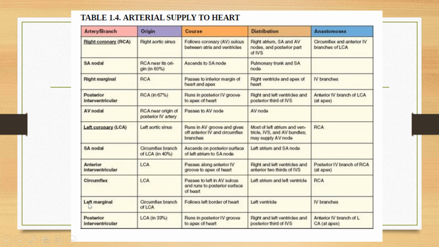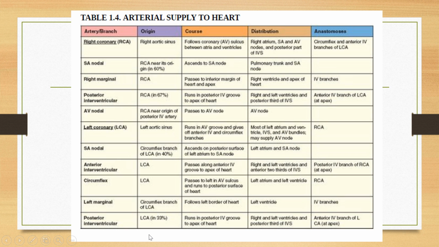Then the posterior interventricular artery can also come out from the left coronary artery in about 33% of the individuals. This is called left dominance. See here it is written 33% of the individuals.